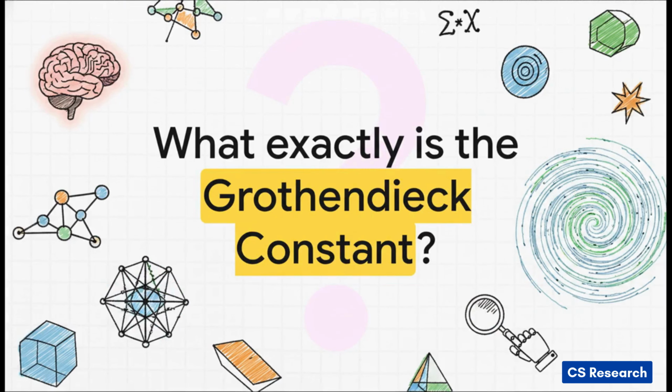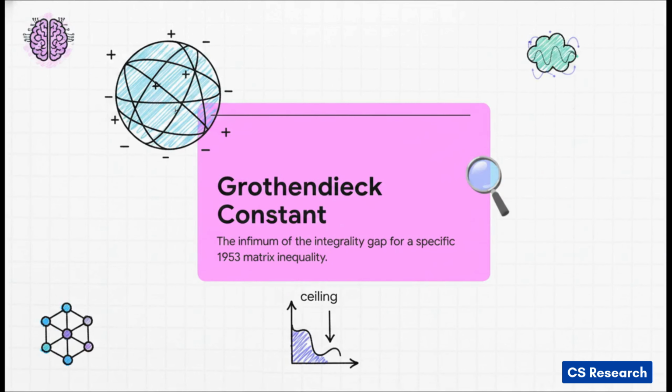1953. Right, but before we get into the nuts and bolts of how the AI actually cracked this thing, we kind of need to set the stage. What exactly is the Grothendieck constant? Why do mathematicians obsess over this one specific number? And honestly, why has it been so incredibly difficult to pin down for decades? Okay, let's dive into this.